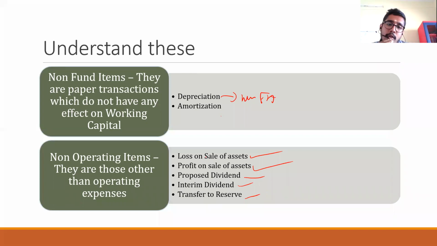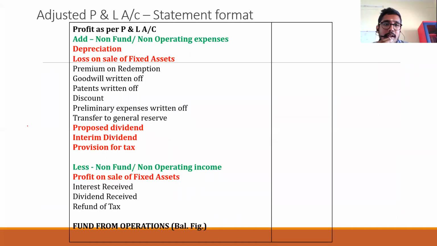Okay, so now let's see how to prepare this adjusted profit and loss account. We have two methods to prepare the adjusted profit and loss account. The first one is the statement format method. So while you are starting your problem, you should start with which profit? Gross profit or net profit?